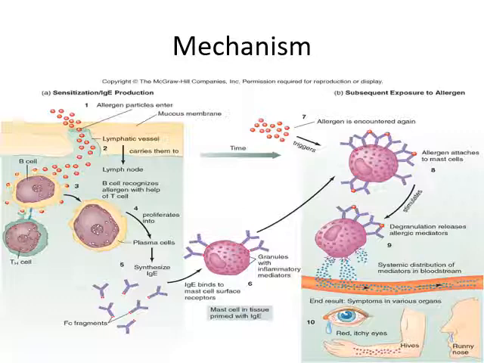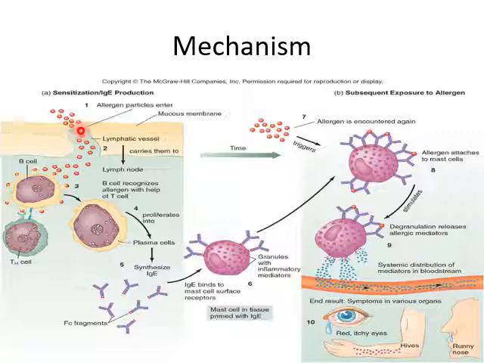So when an individual is exposed to such allergen particles, our immune system's antigen presenting cells would identify that allergen and produce an immune response. Now this immune response is of IgE type.